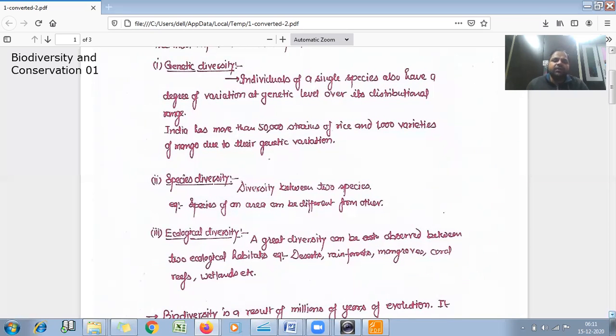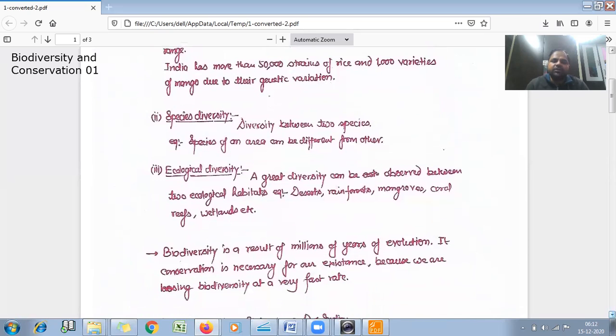And the third is ecological diversity. A great diversity can be observed between two ecological habitats such as desert, rainforest, mangrove, coral reefs, and wetlands, etc. So this is the third type of biodiversity, and this diversity is because of ecological distribution.